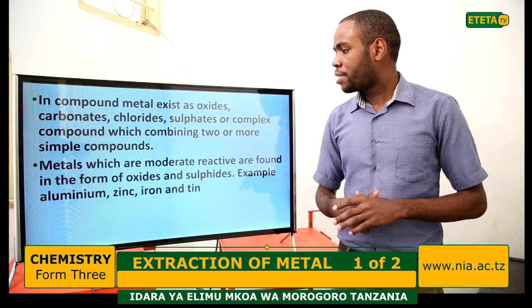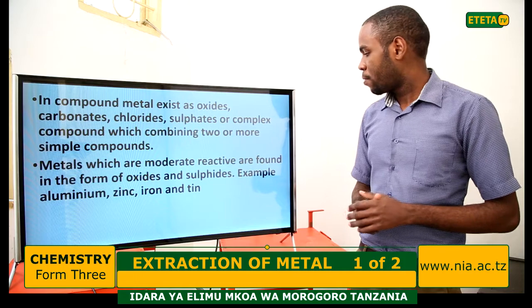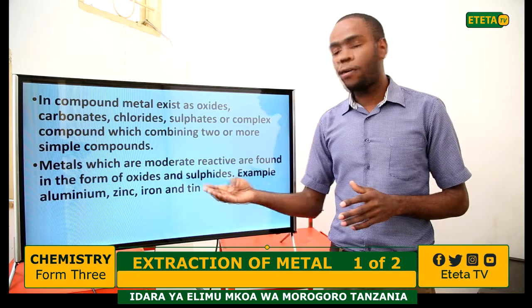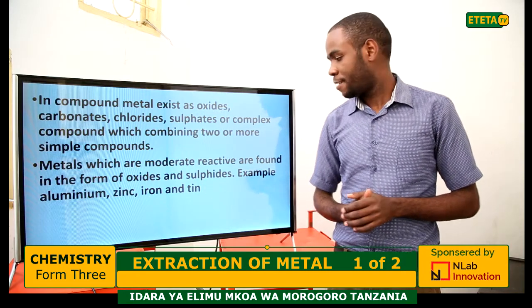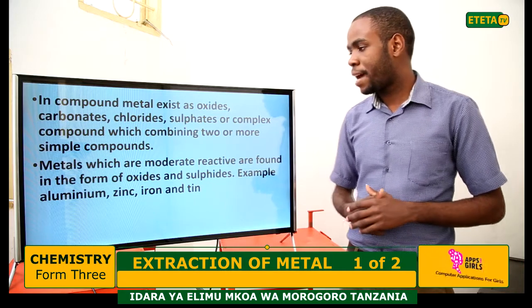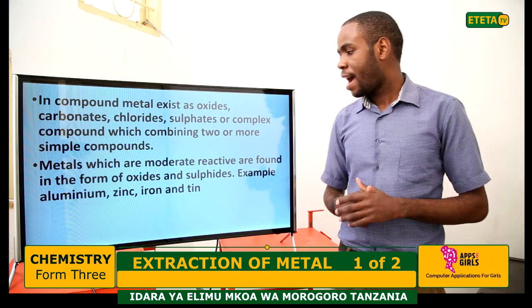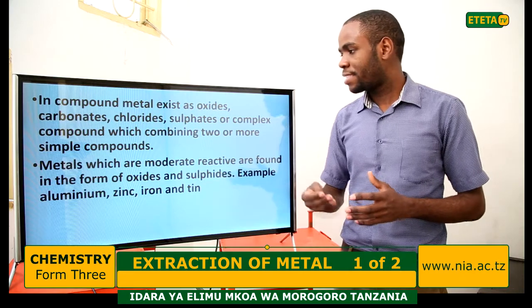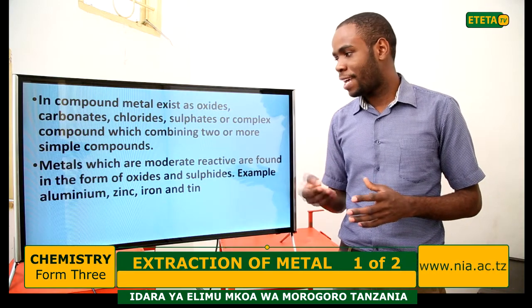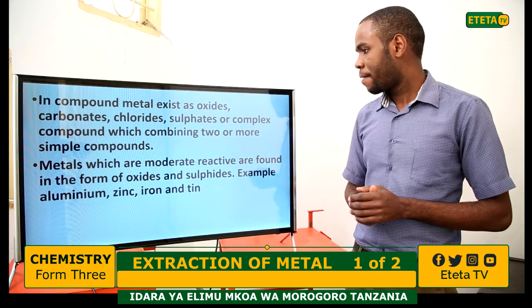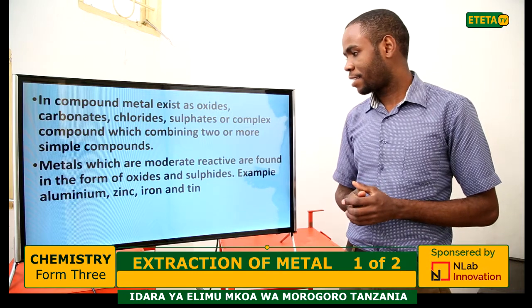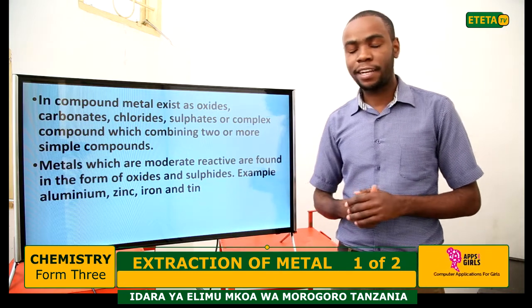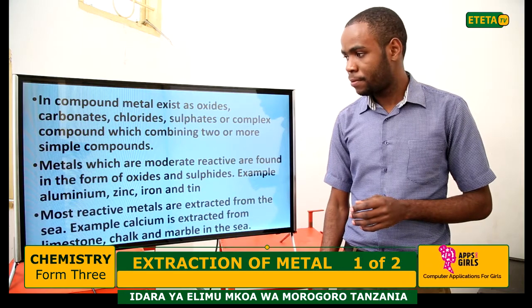Metals which are moderately reactive are found in the form of oxides and sulfides, for example aluminium, zinc, iron, tin. So these are examples of moderately reactive metals.